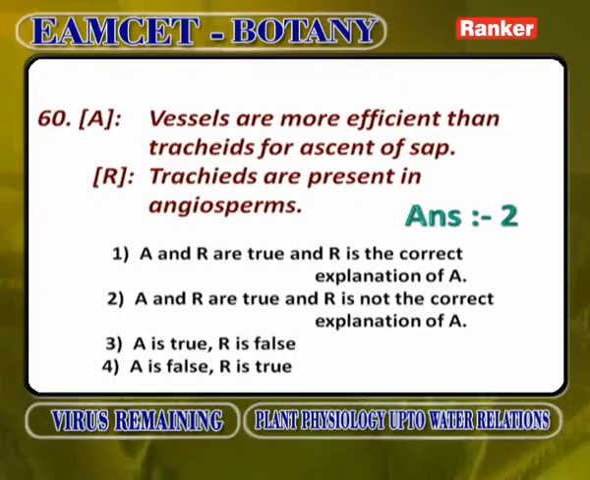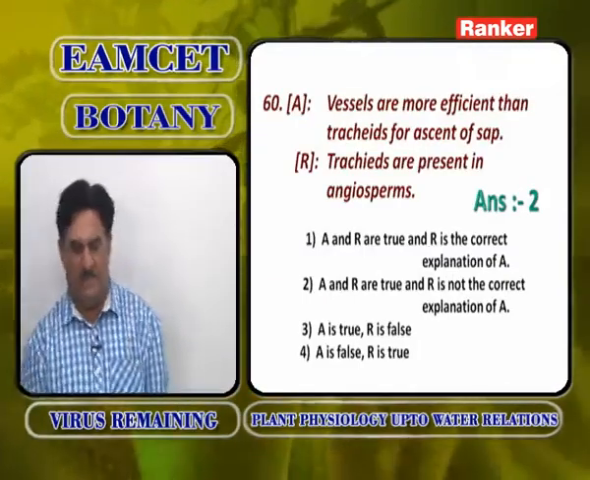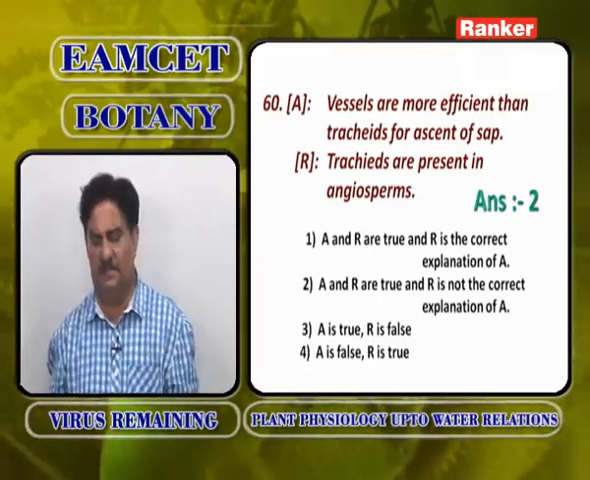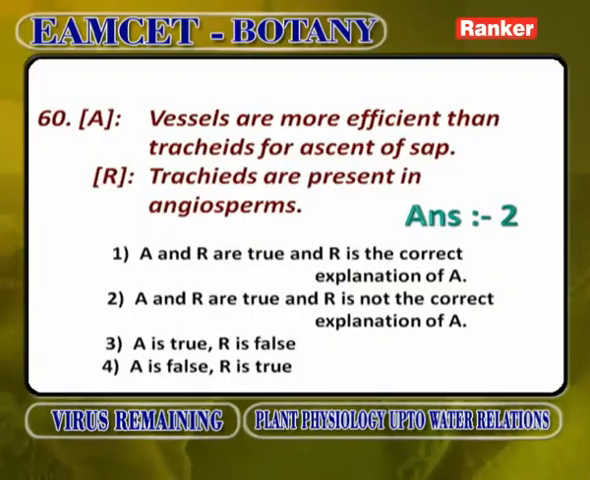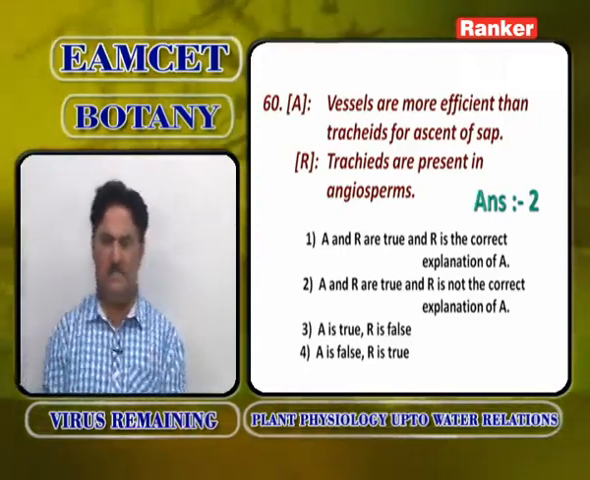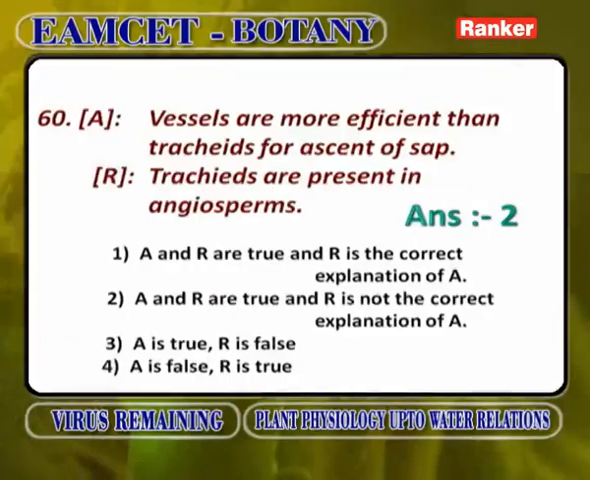Vessels are more efficient than tracheids in ascent of sap. Vessels are more efficient than tracheids in ascent of sap is proved. Tracheids are present in angiosperms. So, angiosperms also contain tracheids along with vessels. Vessels being more efficient than tracheids for ascent of sap is not linked with tracheids being present in angiosperms. So, both are not related. Vessels are more efficient than tracheids in ascent of sap is correct.